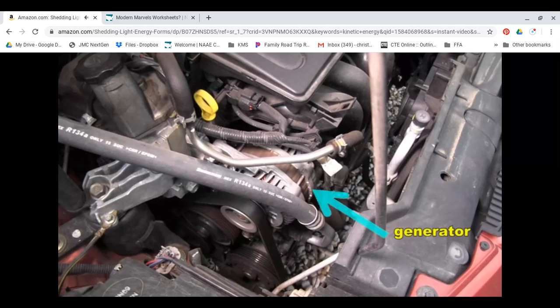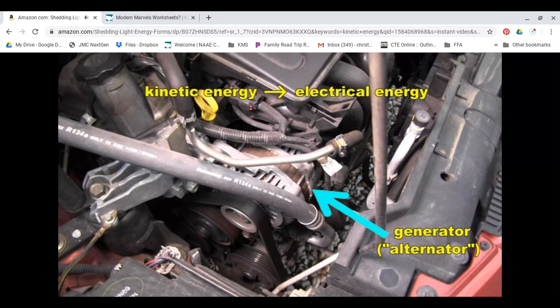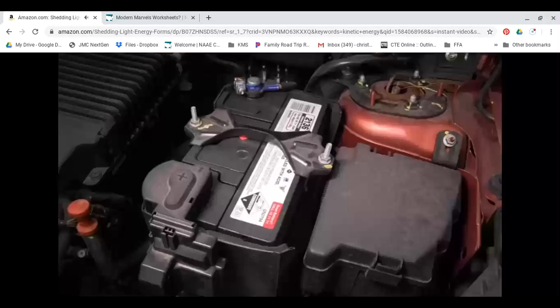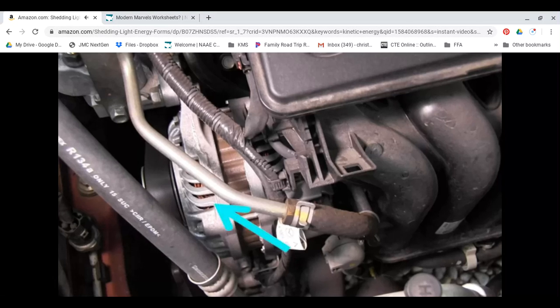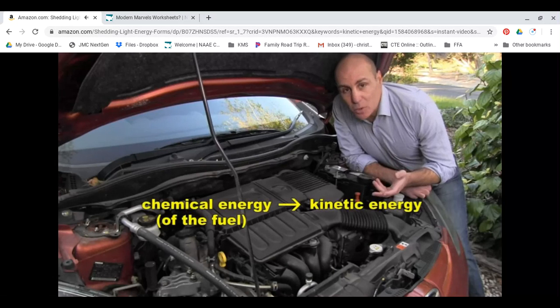Cars also have generators called alternators, which, as they spin, convert kinetic energy into electrical energy. The electrical energy continuously recharges the car's battery. You can just see the copper wires inside this alternator. The car's engine transforms the chemical energy of the fuel that it burns into kinetic energy.